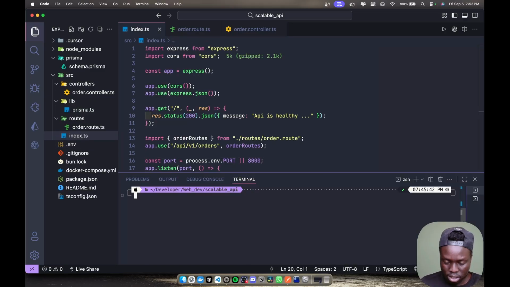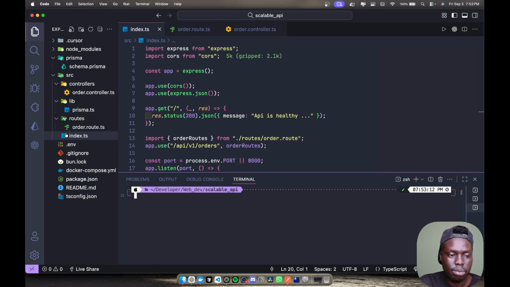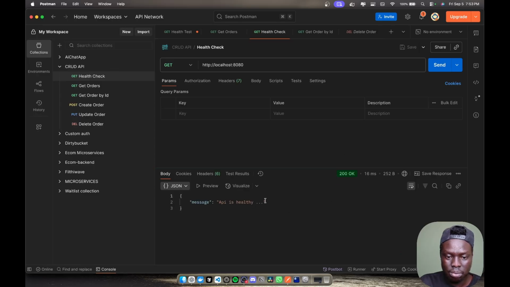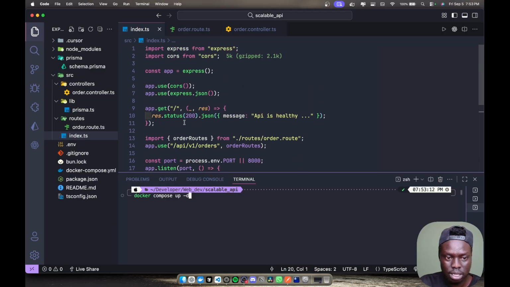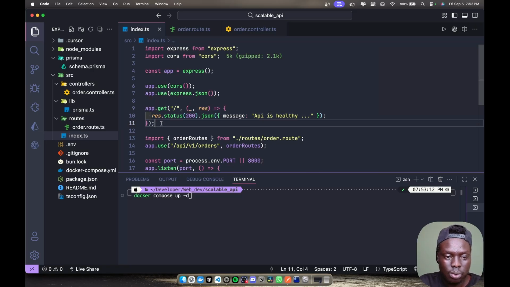So without further ado, let's go ahead and run this application with bun dev, since we are using Bun obviously. Here I'm just going to say docker compose up in detach mode. Now if I don't do that, if I just come here and click this, you will see API is running, right? API is healthy. That is the one that we set in here. This is just a health check for you to check the health of your API. It's not always a must to put it, but it just comes in handy. So it shows you that your API is running.